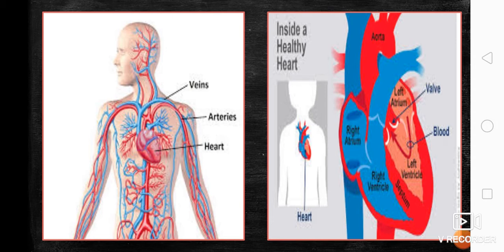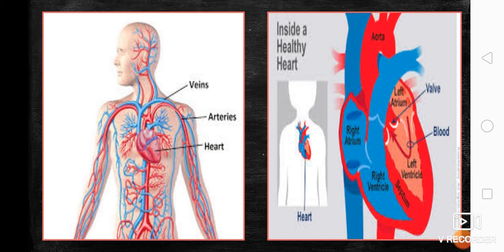So the heart is mostly a muscular organ, which is divided into 4 chambers. So naa siya left atrium, left ventricle, and also we have the right atrium, and then we have the right ventricle. So these 4 chambers are divided by a septum.